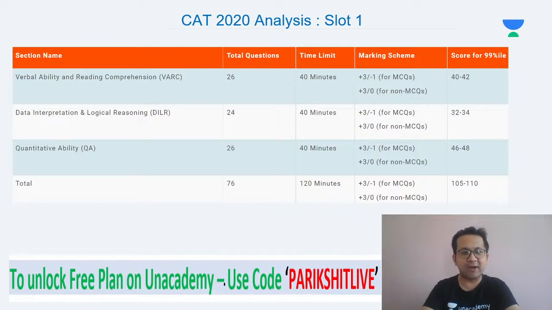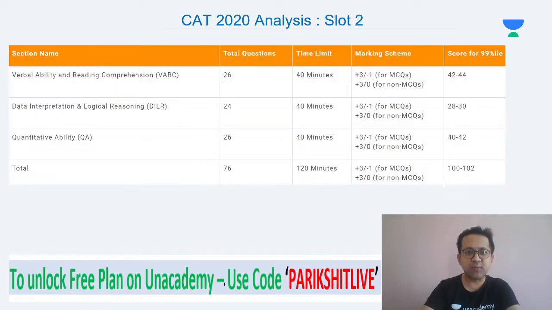So we are looking at around 105 marks, 105 to 110 marks. Remember, the total score was 76 into 3, so nearly 225 plus. So just less than 50% is the overall cutoff. But for you, I think 50% overall marks would be a safe number to assume at this stage.